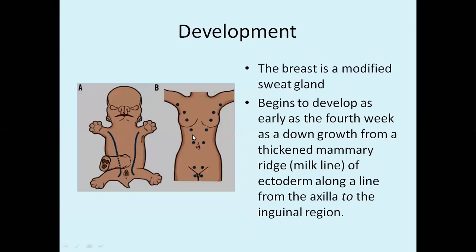Okay, development: from where does it develop? It's a modified sweat gland. It begins to develop as early as the 4th week of intrauterine life as a thickened mammary ridge, developing from ectoderm along the milk line. See, this is the milk line, isn't it? In lower animals, you will see multiple mammary glands, because throughout the milk line you will see the formation of mammary gland. But in human beings, the other mammary glands developing from the milk line will disappear, and during puberty only the mammary gland of the pectoral region will modify to form the breast.